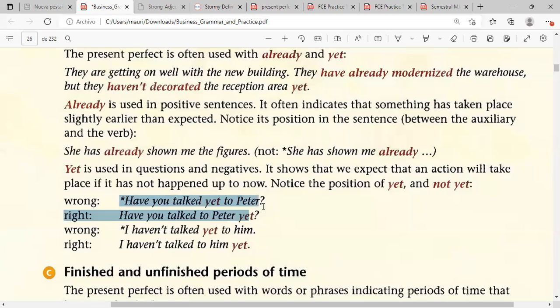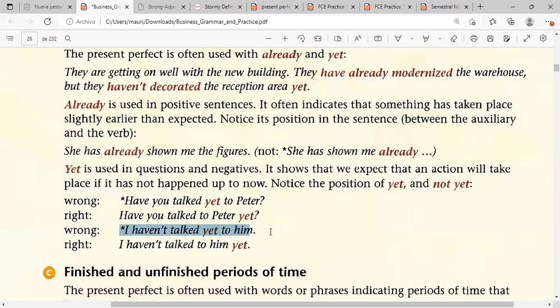Notice the position of yet and not yet. This is an incorrect form: Have you talked yet to Peter? The correct form is: Have you talked to Peter yet? I repeat, have you talked to Peter yet? So once again, yet is going to go at the end because, remember, it's a question where you want to know if that activity has been done, has been completed.